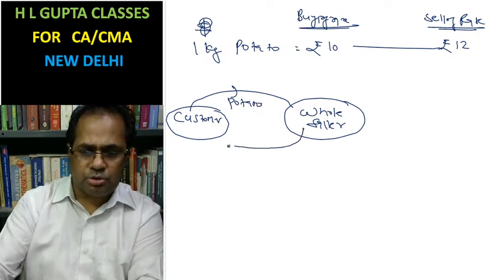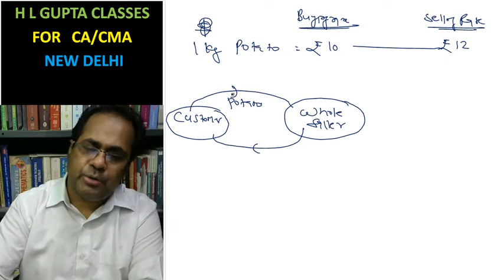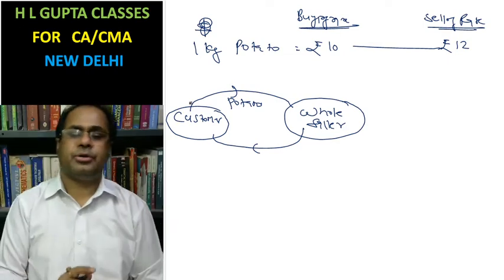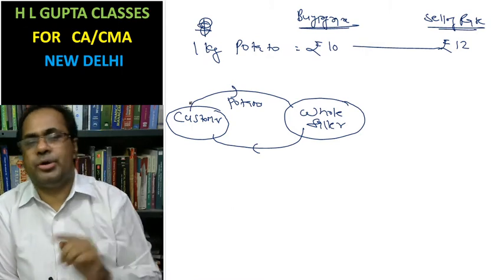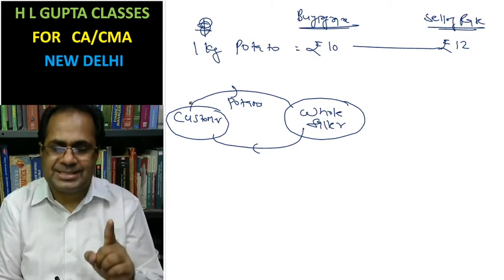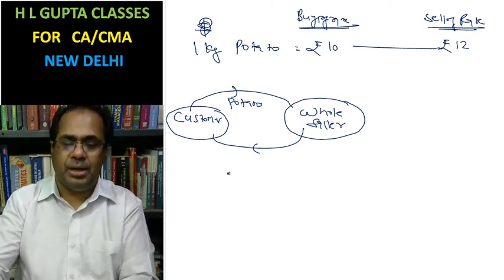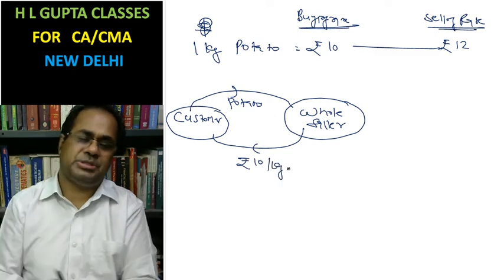And now the wholesaler is going to pay him. It means potato is coming to the wholesaler. The wholesaler is going to buy potato. In this case, the wholesaler will pay at the rate of rupees 10 per kg.